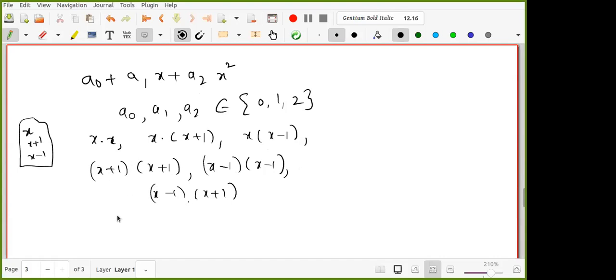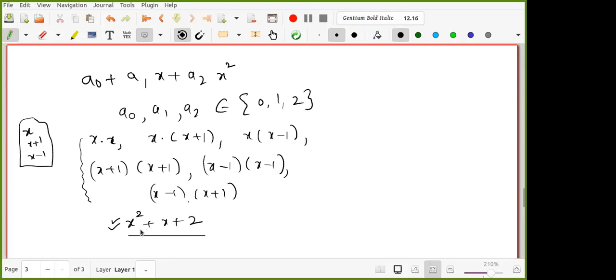Can somebody give me some irreducible polynomial? What about this, x square plus x plus 2? Is it reducible or irreducible?